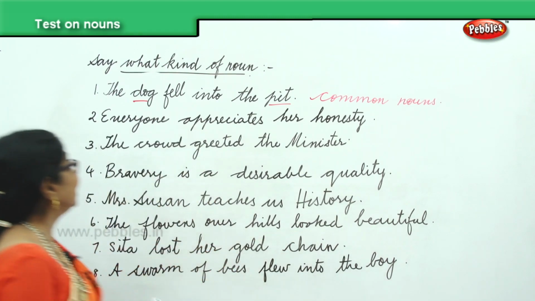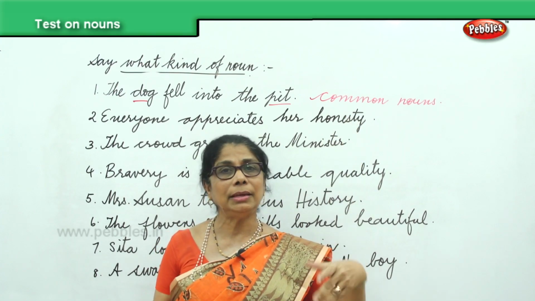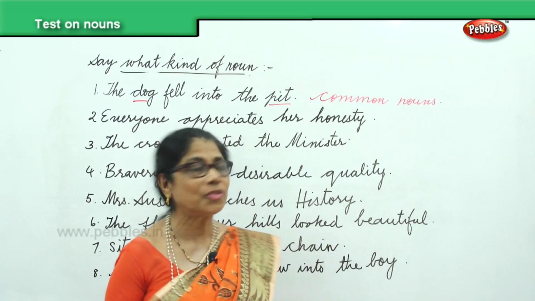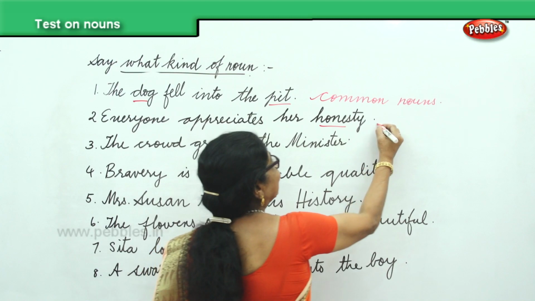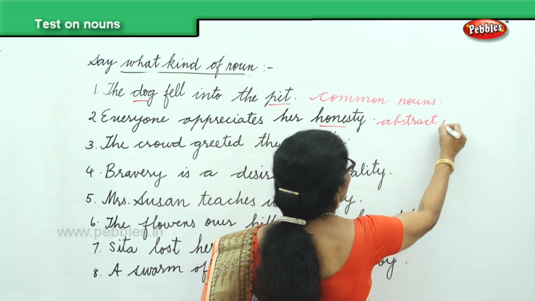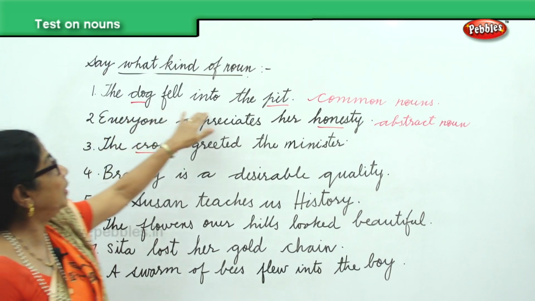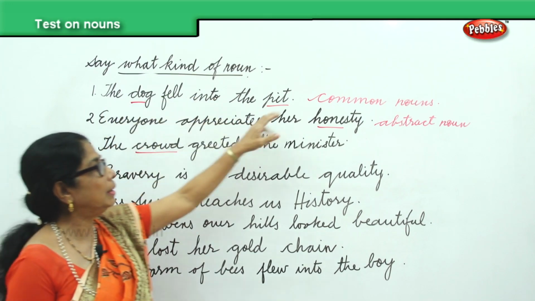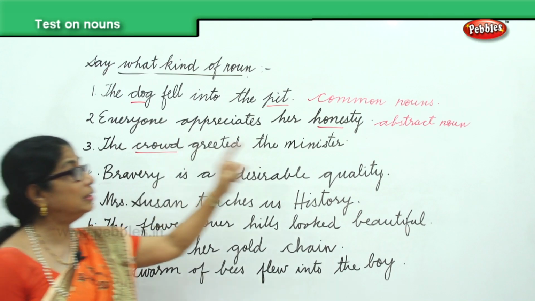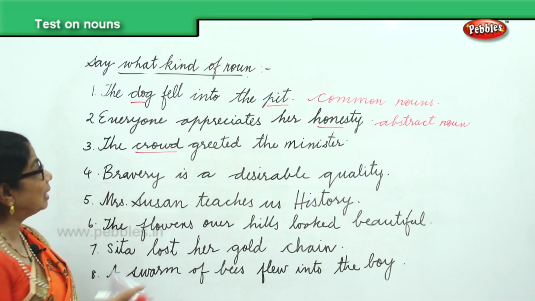Now, everyone appreciates her honesty. Honesty, you can only talk about it. So what noun is that? It is an abstract noun. See, in the first sentence, the dog fell into the pit, dog and pit are common nouns. The second, everyone appreciates her honesty, honesty is an abstract noun. The crowd. Crowd is a collective noun.